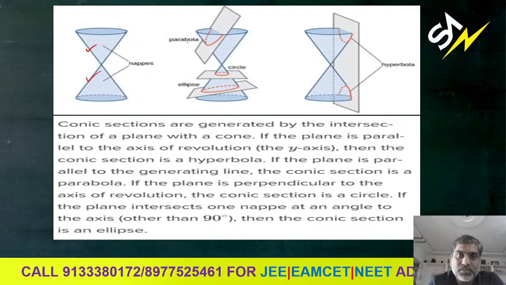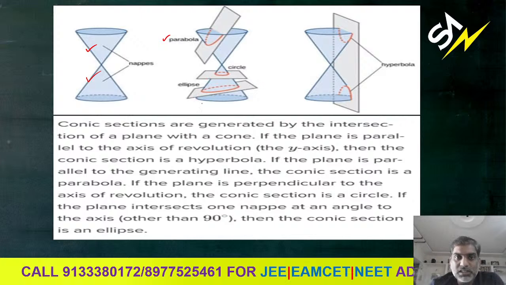In this case, if the cone is intersected by a plane in this way, what we are getting here is a parabola. If a plane cuts the cone like this, in a straight manner, in this case, what do we get? We get a circle, right? Here, how is the plane? A plane is parallel to the x-axis, right?